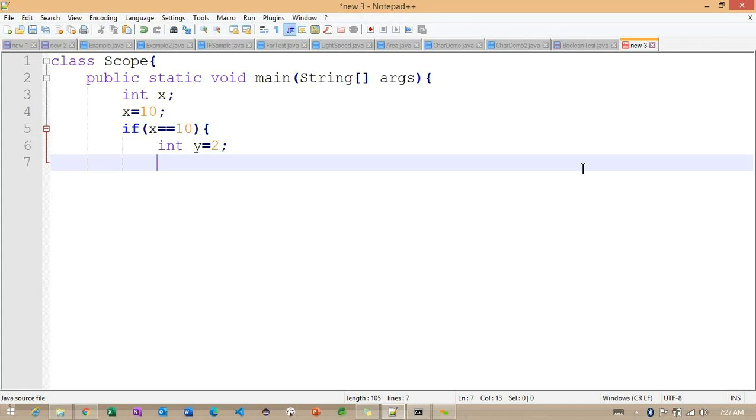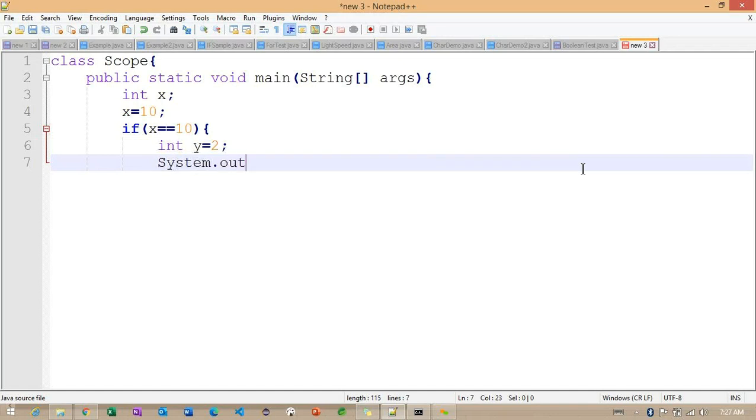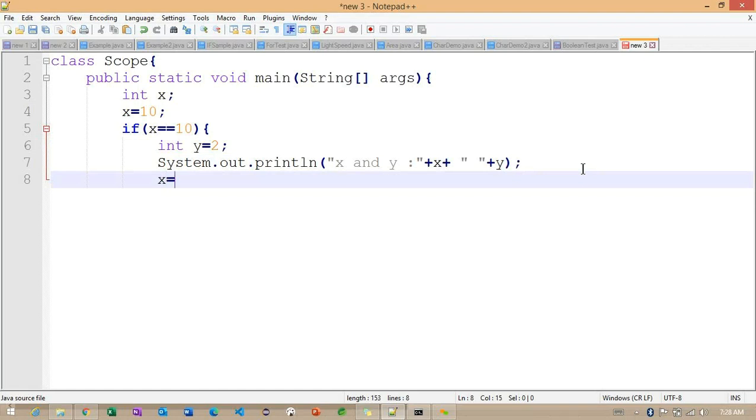After this, I will try to print this with System.out.println, the x and y values here.